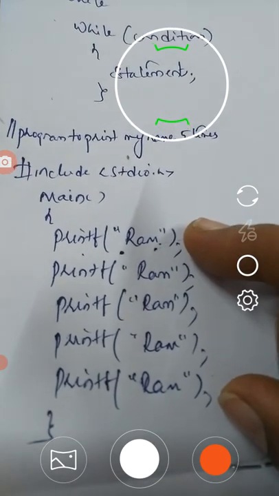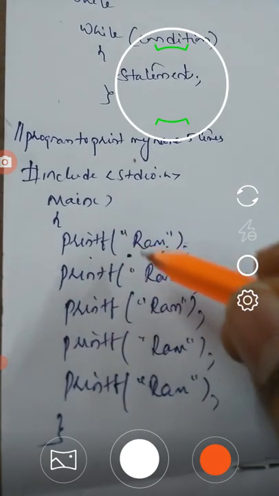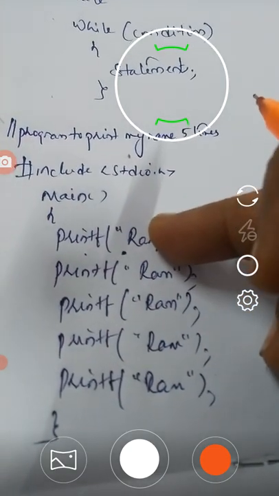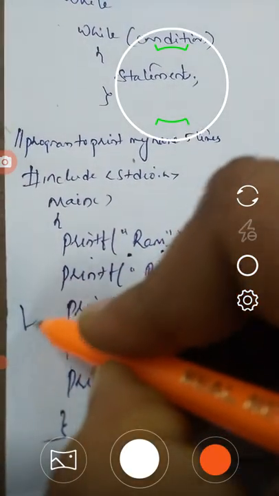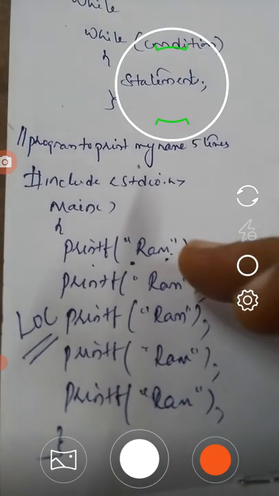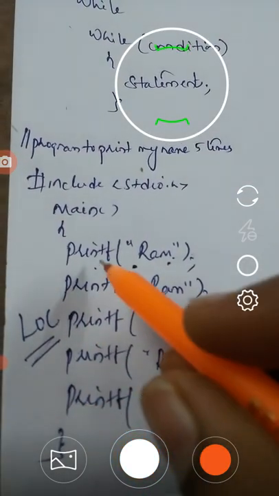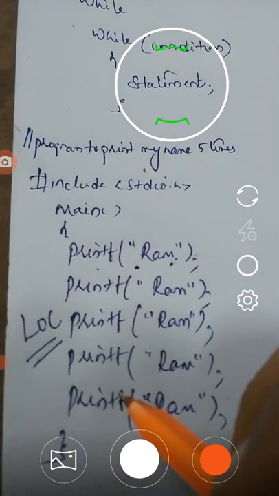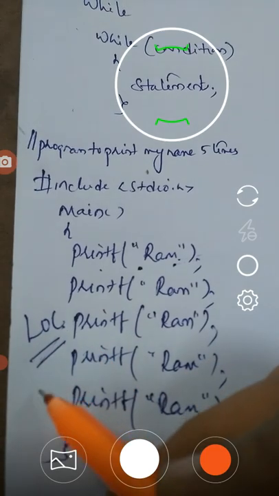This is not very satisfactory, because whenever we print this text more times, the lines of code increase. Here, for printing the name Ram 5 times, we use 5 printf statements, so the lines of code is also 5.